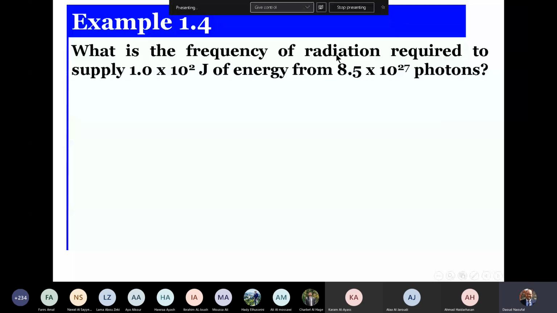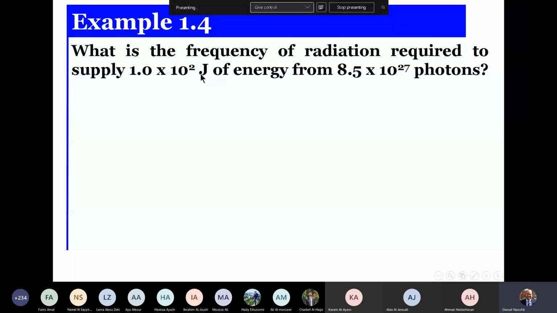What is the frequency of radiation required to supply 1 times 10 to the power 2 joule of energy from 8.5 times 10 to the power 27 photons? So I have the number of photons n, which is equal to 8.5 times 10 to the power 27, and I have the energy, which is equal to 1 times 10 to the power 2 joule.